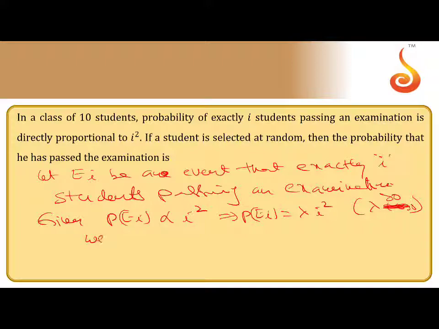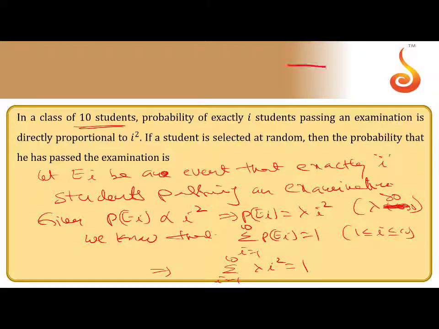So we know that sigma P of A_i equals 1, that is, the sum of the probabilities equals 1, because here i takes values from 1 to 10 students, so 1 less than or equal to i less than or equal to 10. That means sigma i equals 1 to 10 of lambda i square equals 1. So lambda into sigma i square equals 1, lambda into 1 square plus 2 square and so on up to 10 square equals 1.